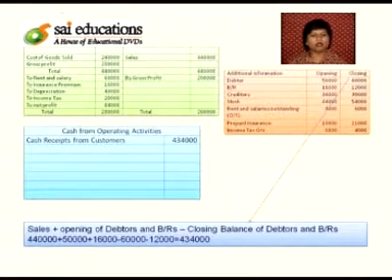Putting the information in this formula, we get sales 4,40,000 plus 50,000 debtors plus 16,000 bill receivables minus 60,000 debtors minus 12,000 bill receivable at the end. The total cash receipts from the customers are 4,34,000. So we will write 4,34,000 in front of cash receipts from customers.